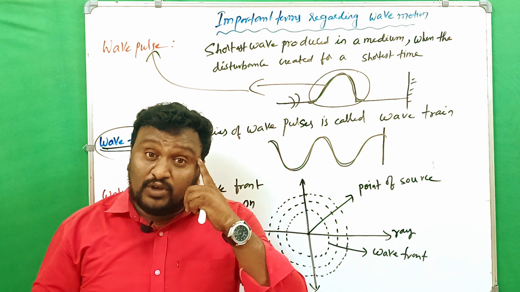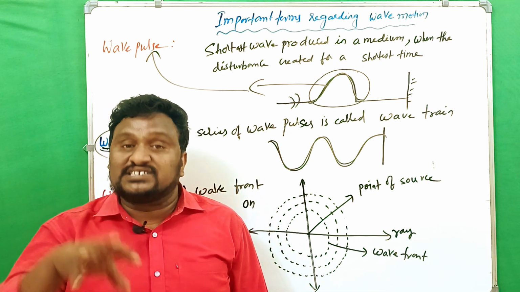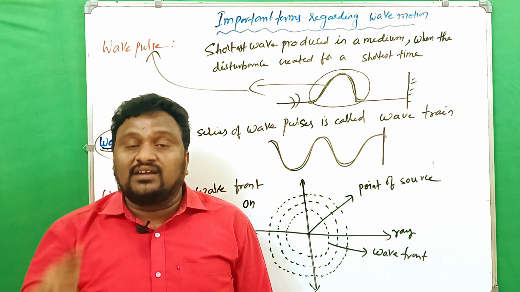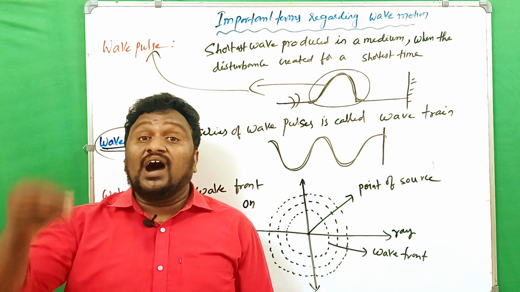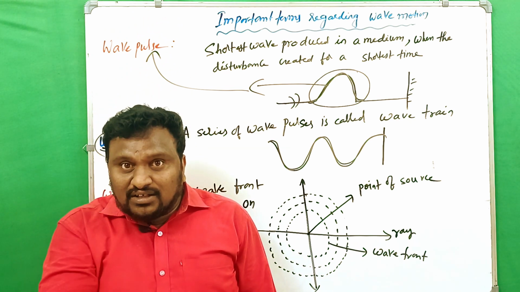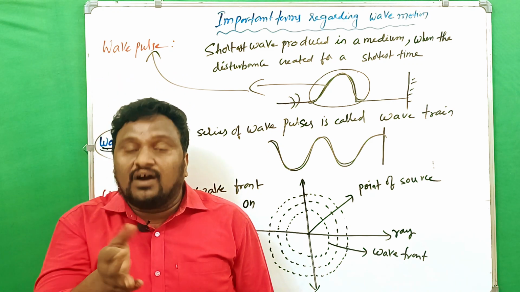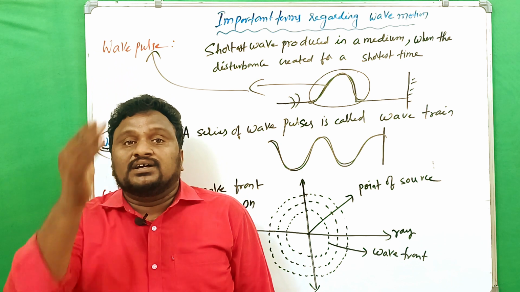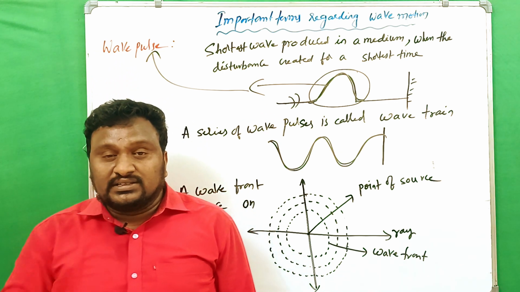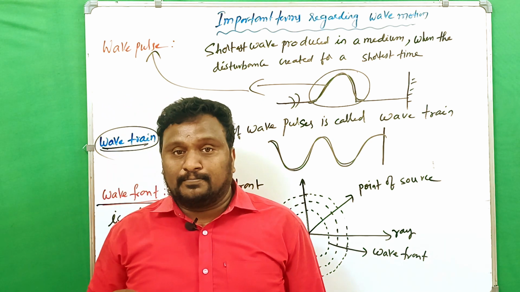What is meant by wave front? From the point of source, the sound or wave is generated. After moving some distance, at a particular line or surface, the particles have equal phase. While the wave is in motion, at a particular line or surface, the particles which are vibrating have the same phase. The locus of all these points is called a wave front.